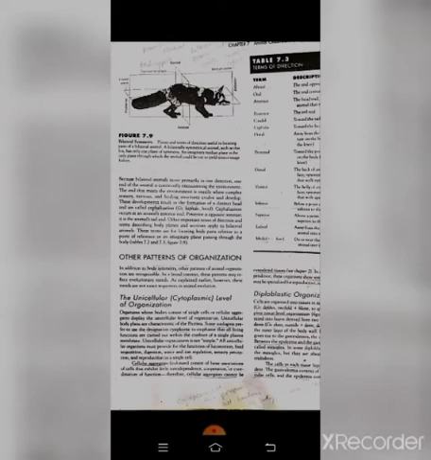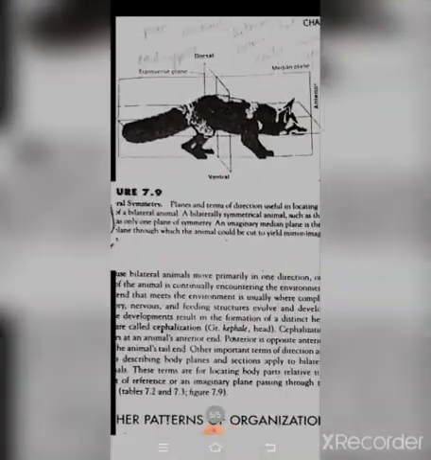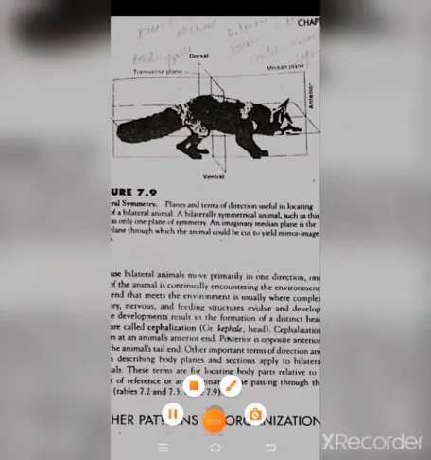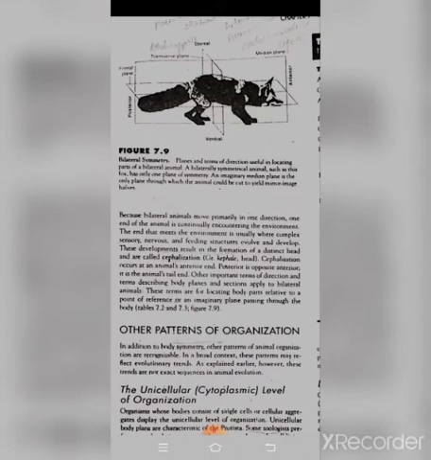Other important terms of direction and terms describing the body planes and sections apply to bilateral animals. Locating body parts relative to a point of reference or an imaginary line passing through the body. Here is the diagram showing bilateral symmetry, planes, and the terms of direction useful in locating the parts of a bilateral animal.